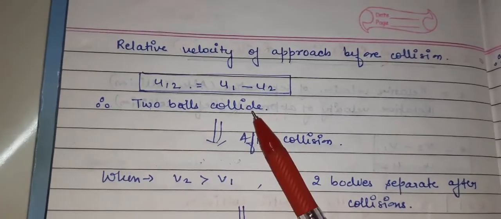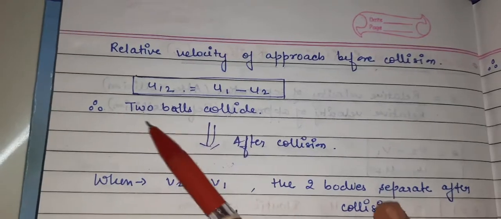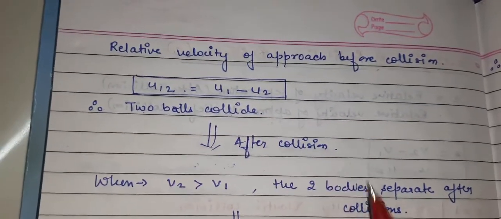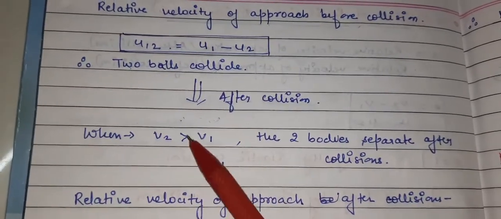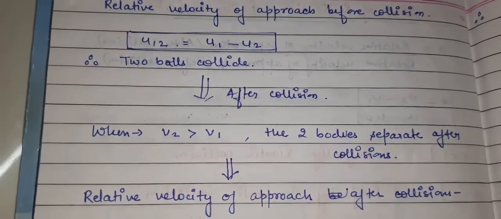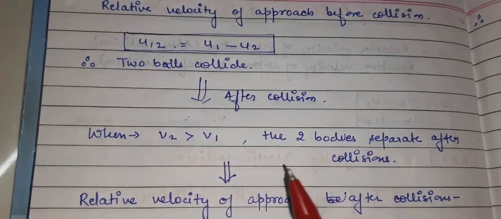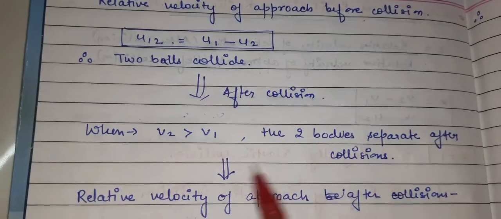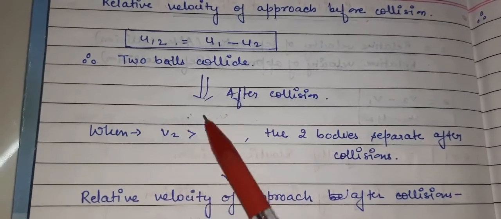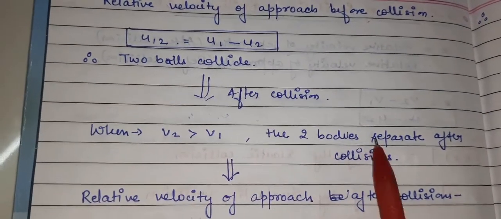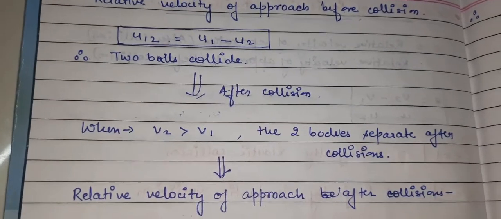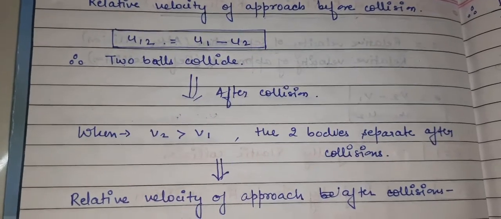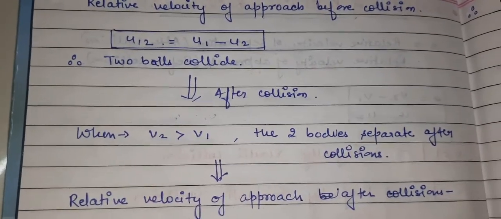Now the two balls I have taken here, so I will take a ball now. Two balls collide. Now what will happen after the collision? When v2 will be greater than v1, okay, means if the second body velocity will be greater, so the two bodies separate after the collision. If this will happen, then what will be the result? The two bodies will separate after the collision. They will not move with a single combined velocity. They will separate from each other, and they will move with different velocities.